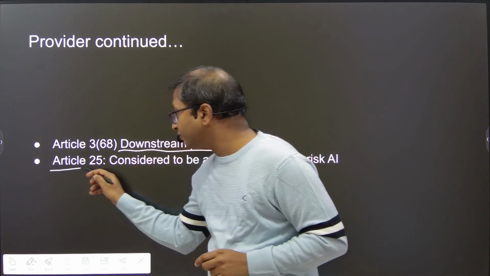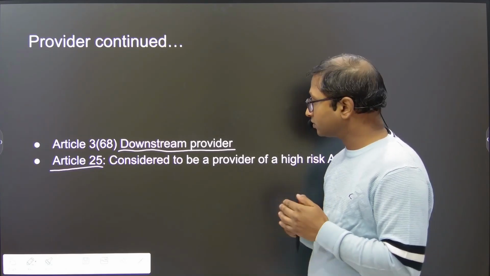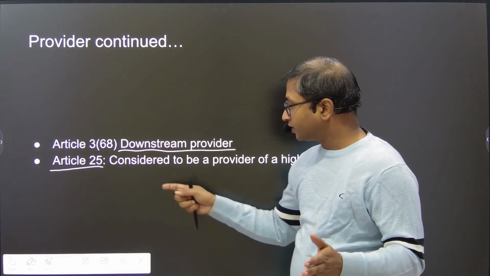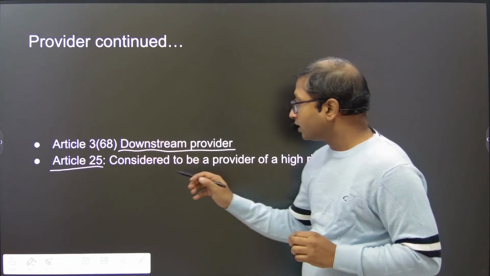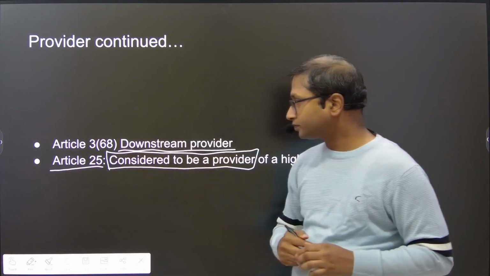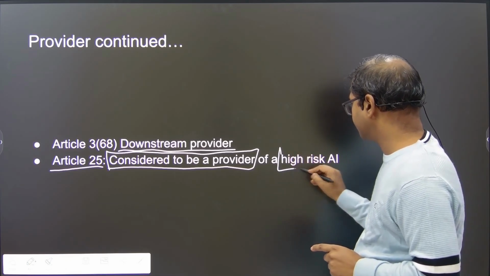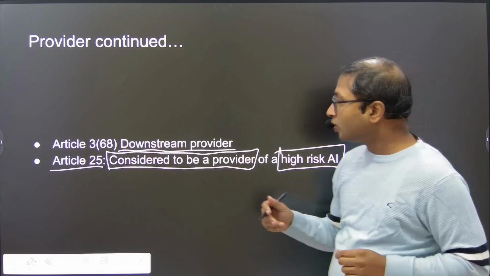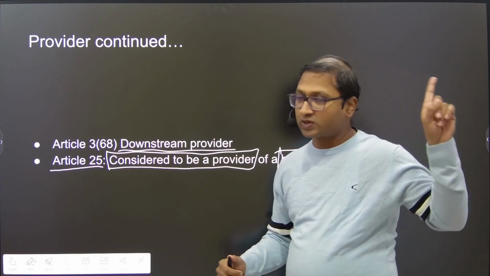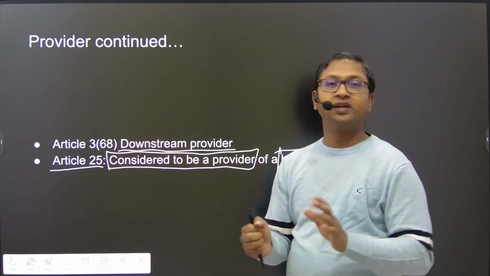Article 25 also talks about the responsibilities in the supply chain of the AI. Right now, the term considered to be a provider very much appears there, but this is specific to high risk AI. So there are various ways in which one can become a provider. First was Article 3.3, where the definition of provider is provided.